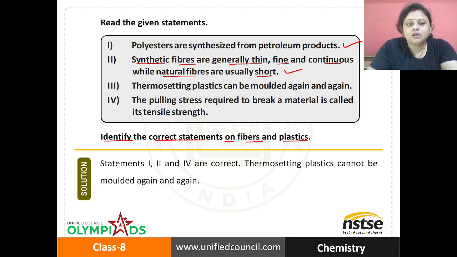The next one, thermosetting plastics can be molded again and again. This one is not correct because thermosetting plastics cannot be molded again and again. So there is a type of plastic that is known as thermoplastics. Yes, this can be molded again and again. So this statement is incorrect.